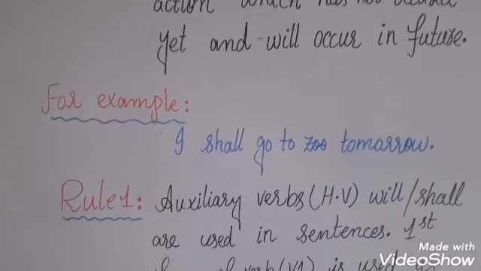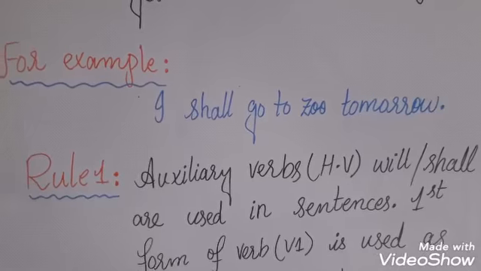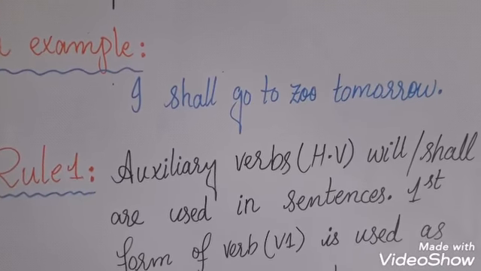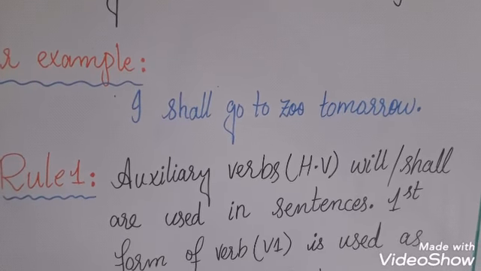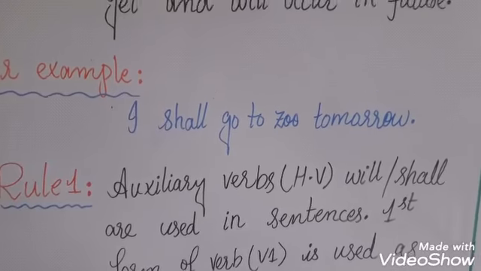For example, I shall go to zoo tomorrow. In this sentence, I shall go tomorrow. I have not gone to zoo yet. Shall go tomorrow, in the coming time. So it is future simple tense.